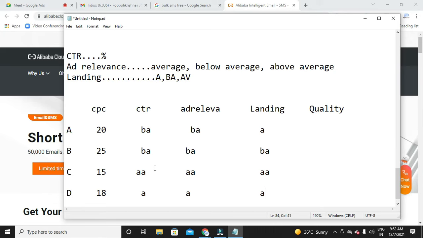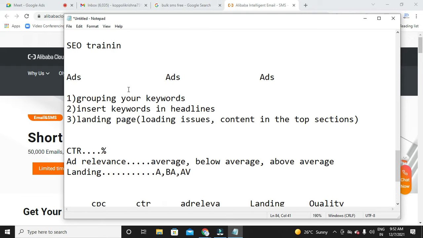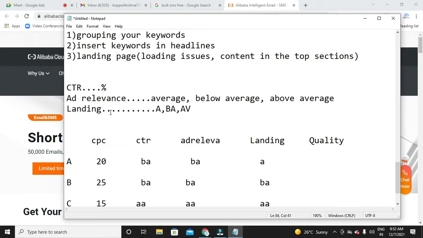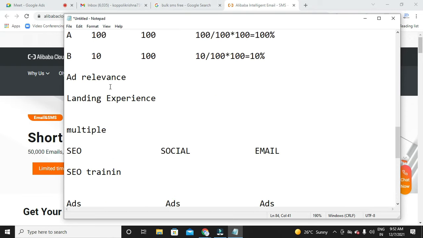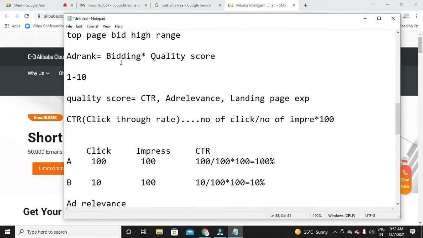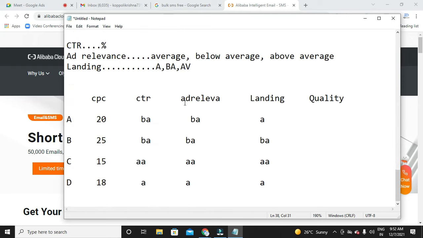Now we know that ad rank depends on bidding into quality score, right? Google will give us a quality score based on CTR, ad relevance, and landing page. Assume that advertiser C is having above average for everything.